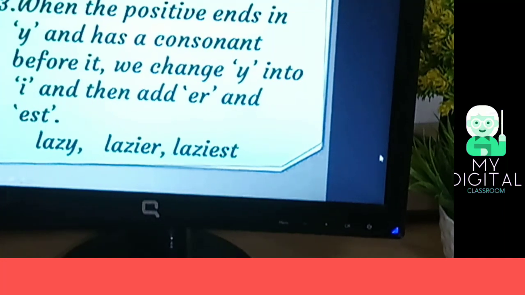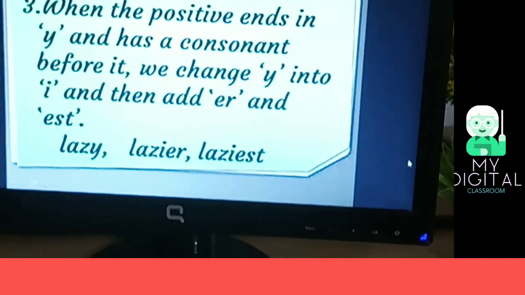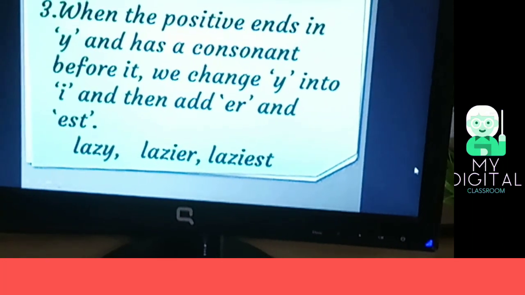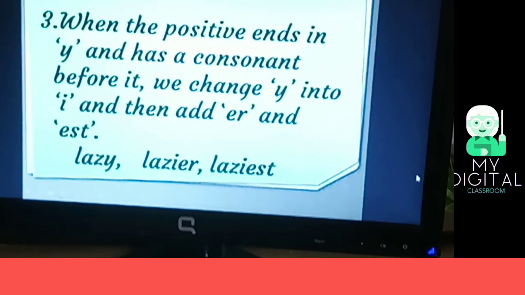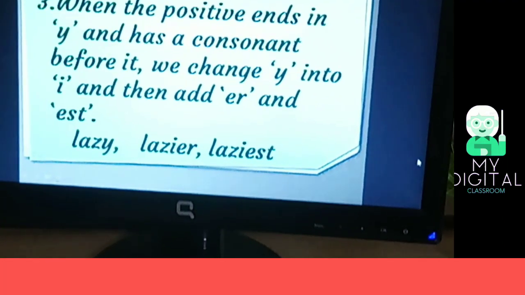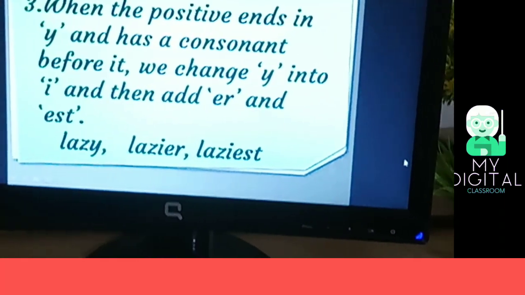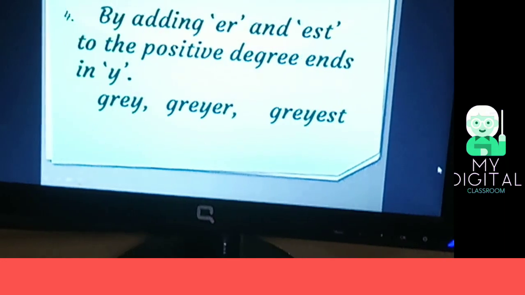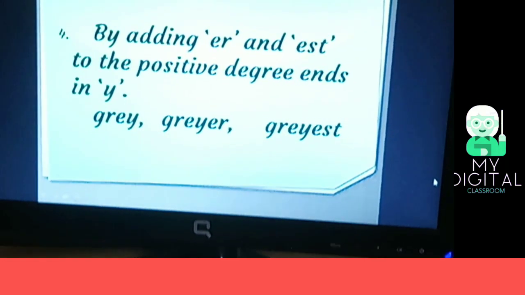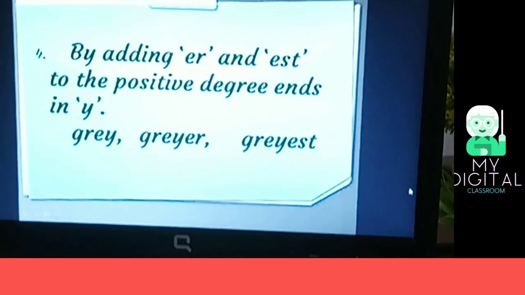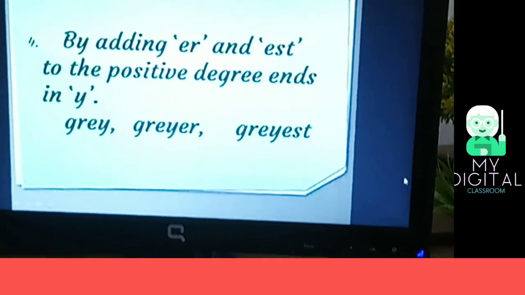Here the positive degree is lazy, and in the comparative degree, instead of y, we have used ier, and in the superlative degree, we have used iest.